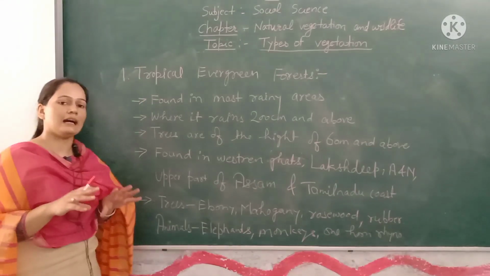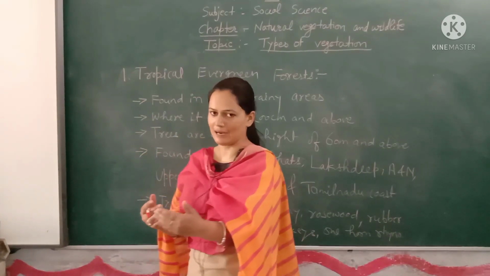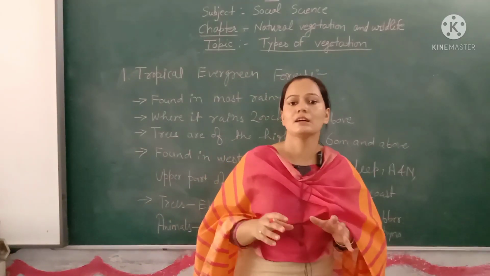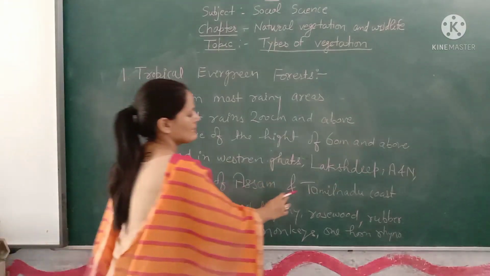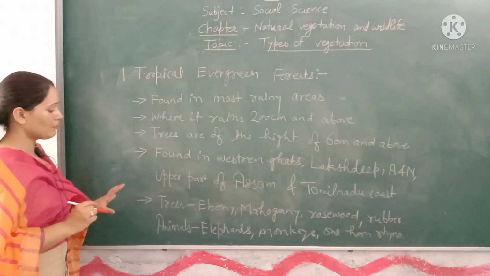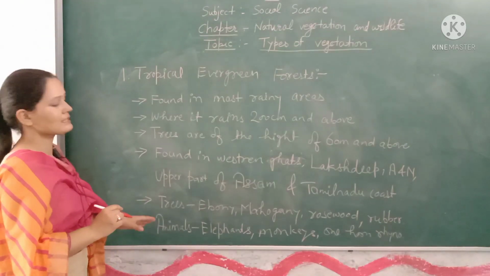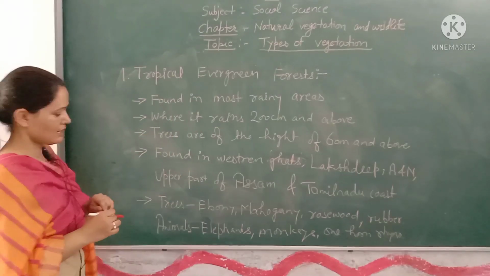These kinds of forests are found mostly in the Western Ghats, Lakshadweep, Andaman and Nicobar, upper parts of Assam and the Tamil Nadu coast. Now we will talk about the trees and animals found in tropical evergreen forests.